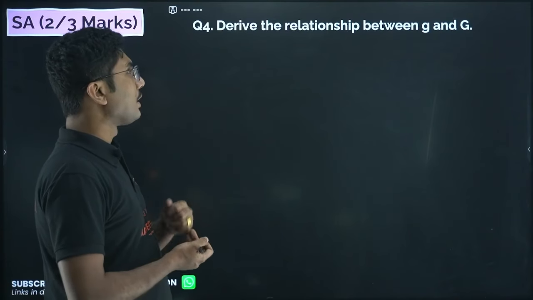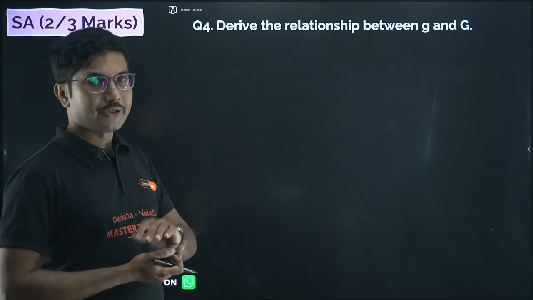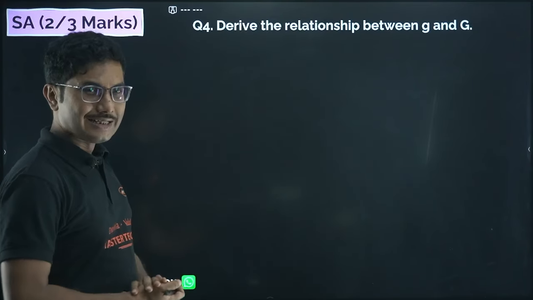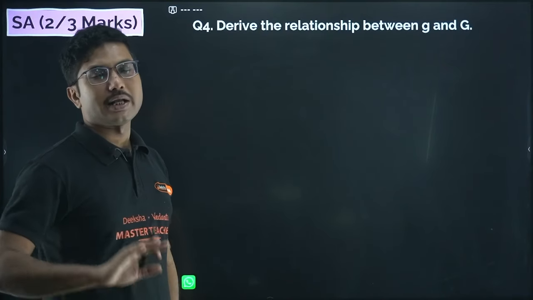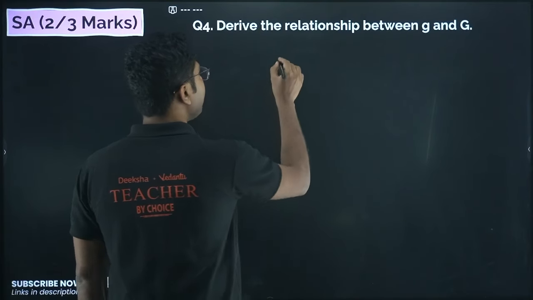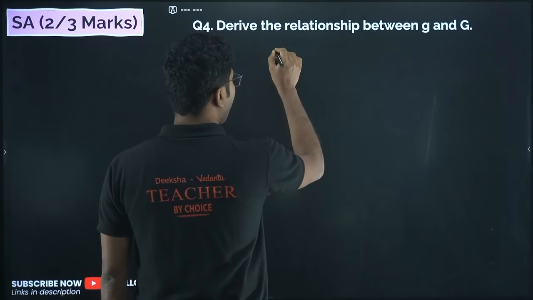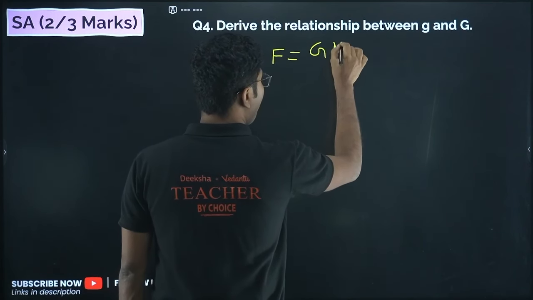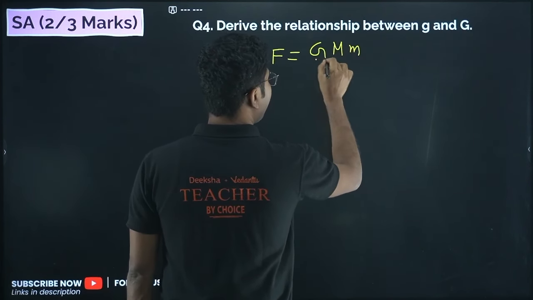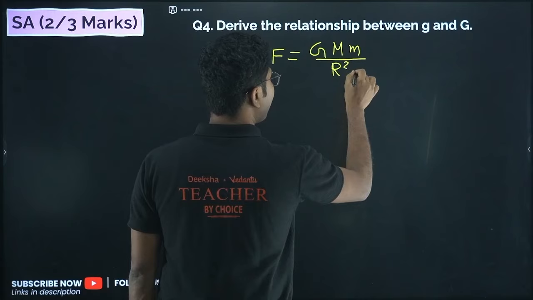Derive the relationship between small g and capital G. Okay, again it's an easy question, not super difficult. You just need to know where you have to start and how to answer it. So we know that from Newton's law of gravitation, F equals capital G M m upon r square. What are the quantities over here?